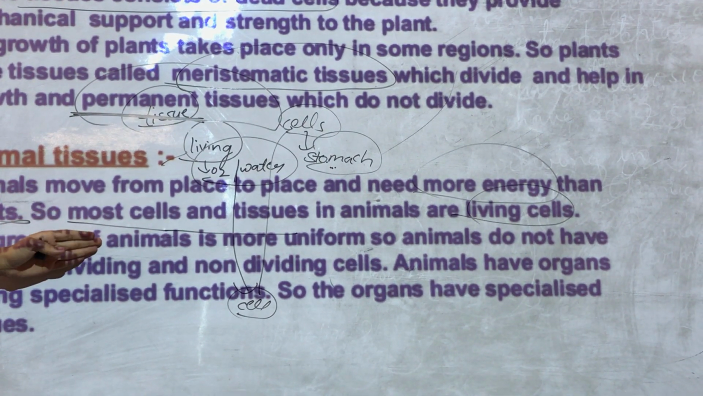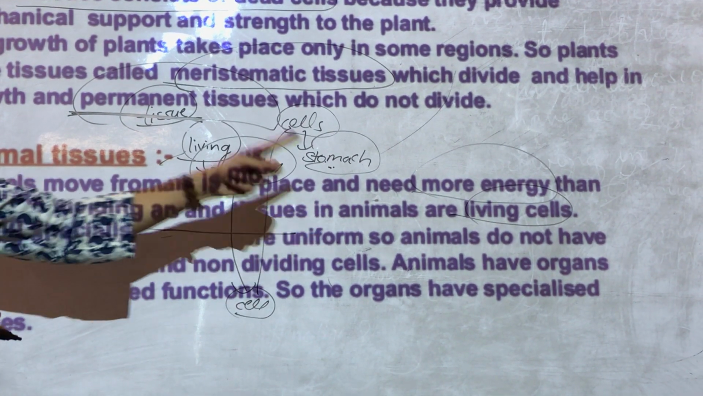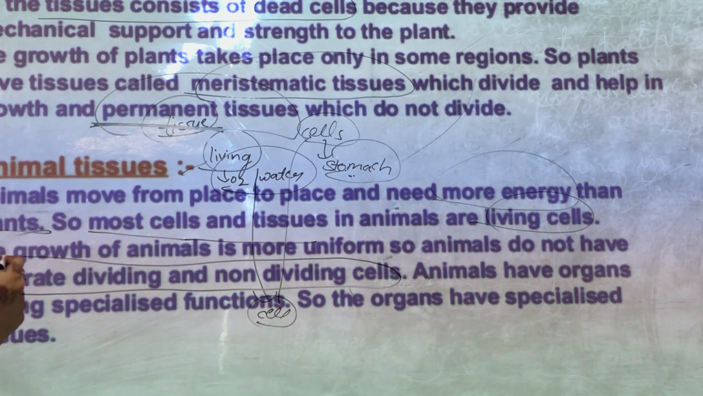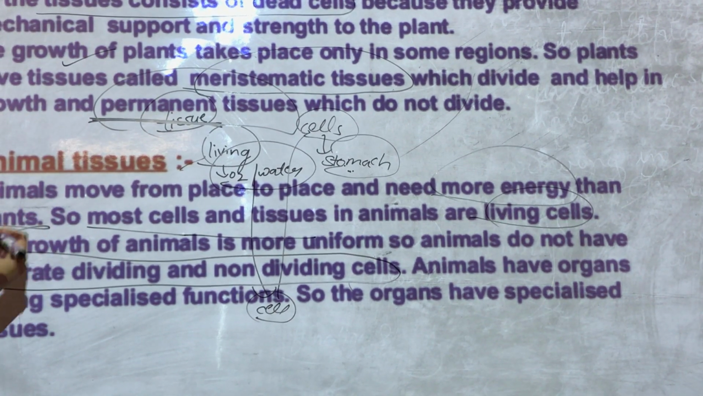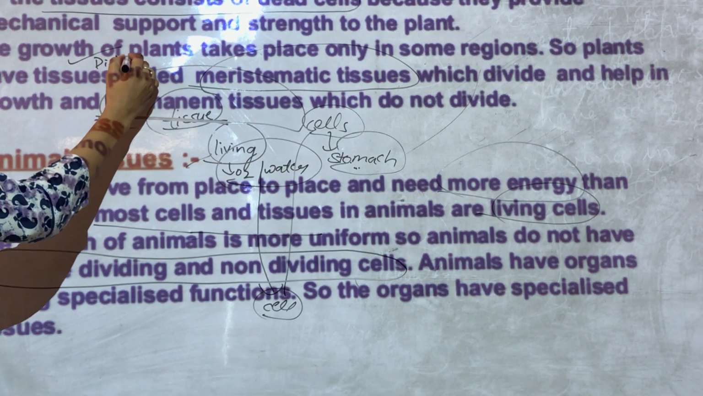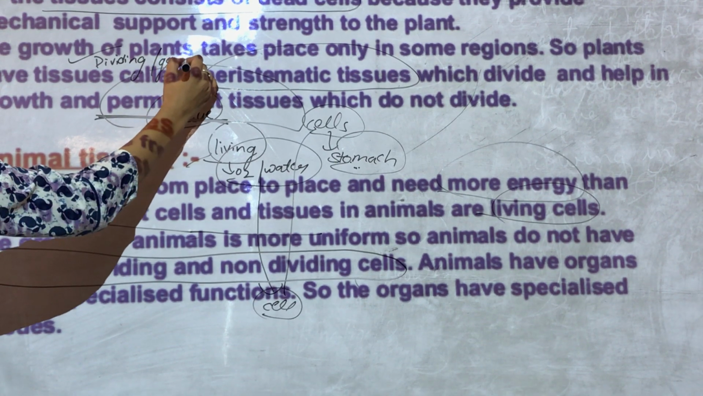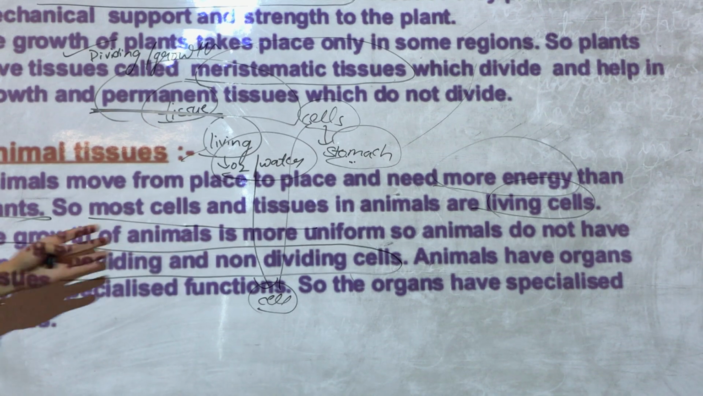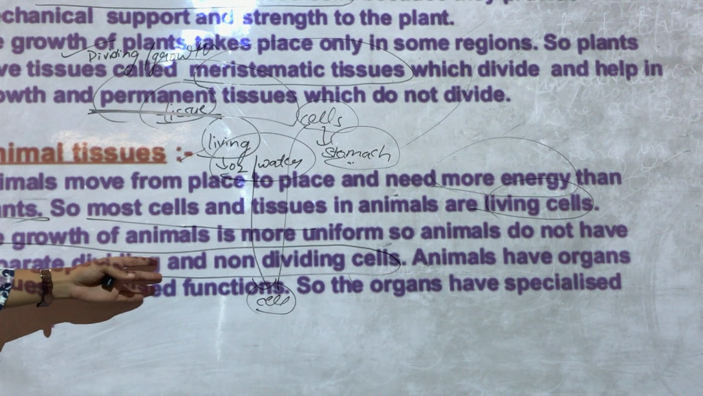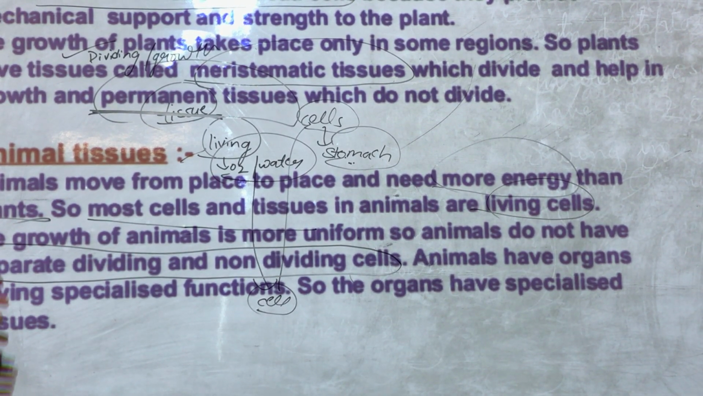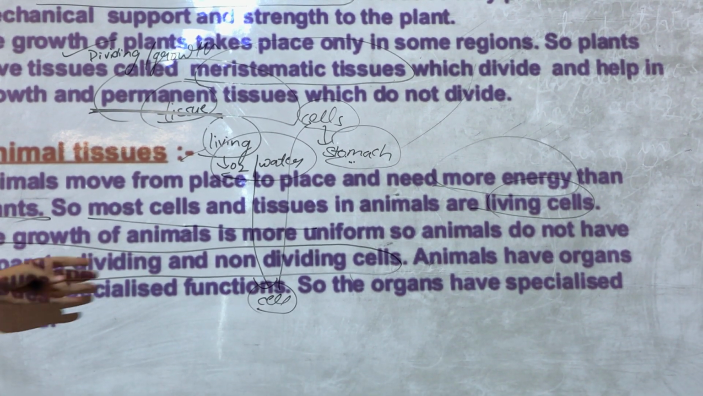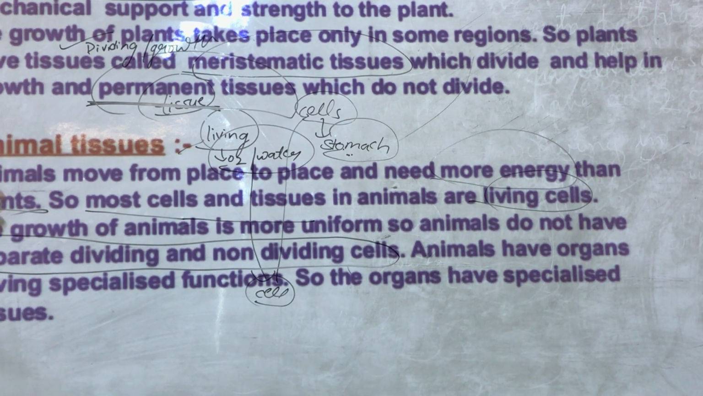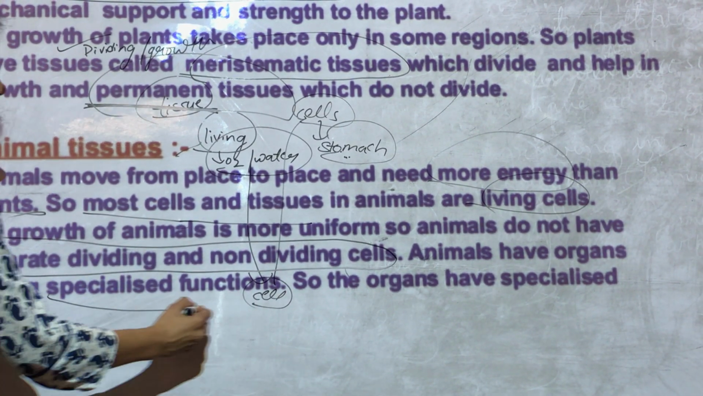The growth of animals is more uniform. So animals do not have separate dividing and non-dividing cells. Here in plants there are separate cells for division, or we can say growth. By division I mean growth. But in animals there are no separate dividing and non-dividing cells. They are separated on the basis of their function. Okay, animals have organs having specialized function. So the organs have specialized tissue. Like I already discussed, they have specialized function.